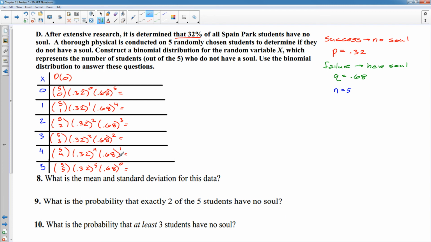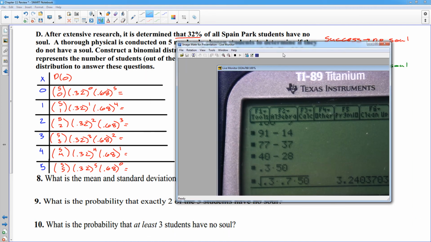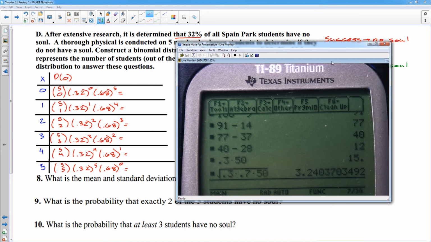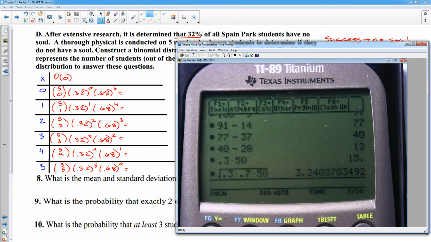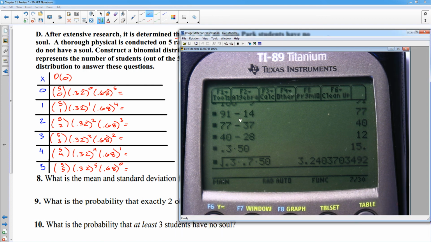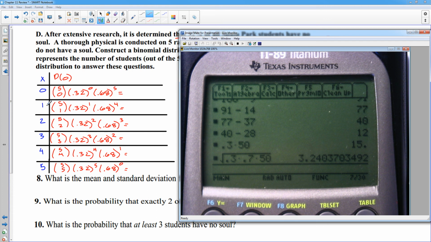So if you have a TI-89 and you want to compute a combination, my first one is 5 choose 0. Let's see, I wonder if I could squeeze it in. There we go. Now we can actually see the problem while I do it. Alright, so my first one is 5 choose 0, 0.32 to the 0, 0.68 to the 5th.